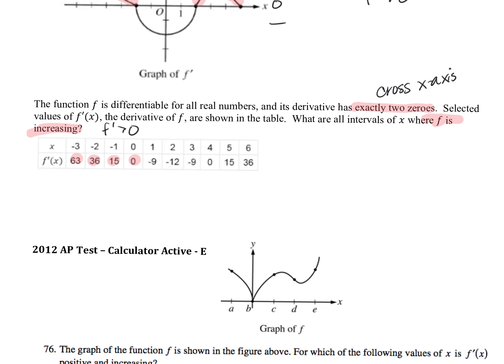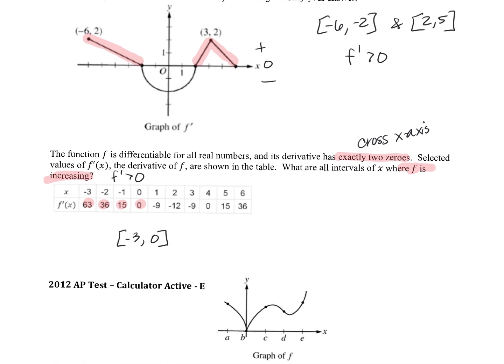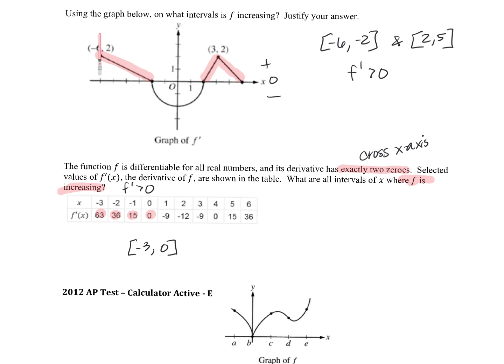I think I wrote my answer like this was a continuous function, but it's not. So you're saying from -3 all the way to 0? Yeah. But their answer is actually going to have a bracket there, which is annoying because right here, my f prime value equaled 0. So they're going to include it, but you could do a parenthesis if you want. I think this is hard to understand.